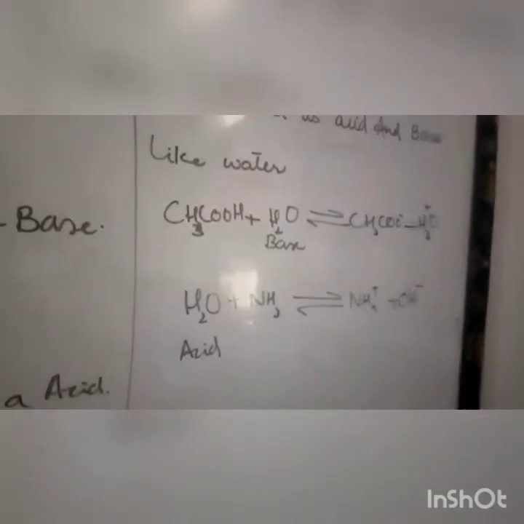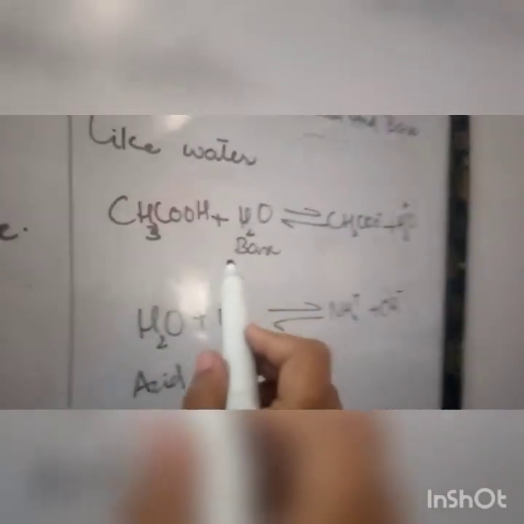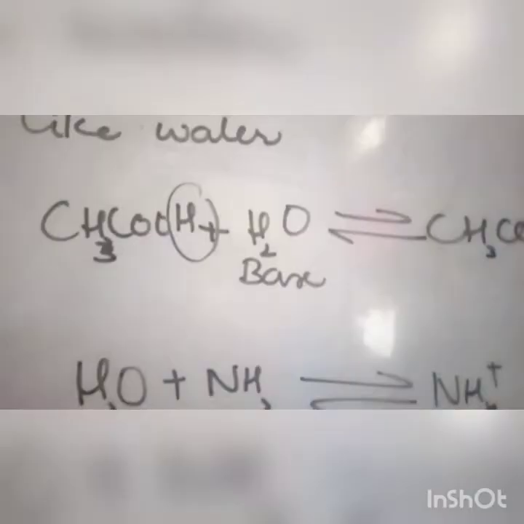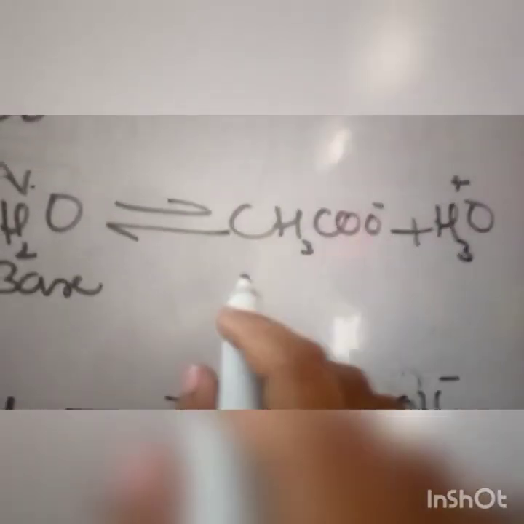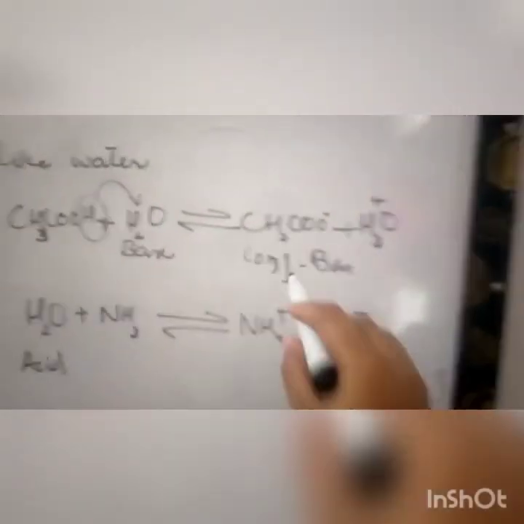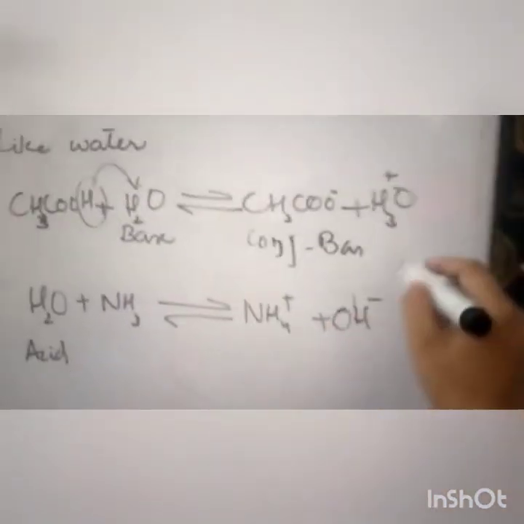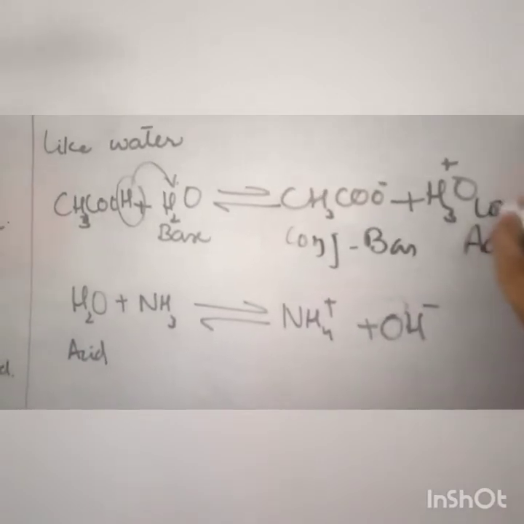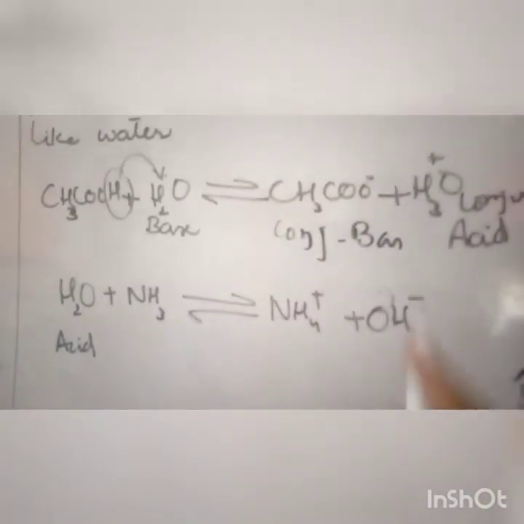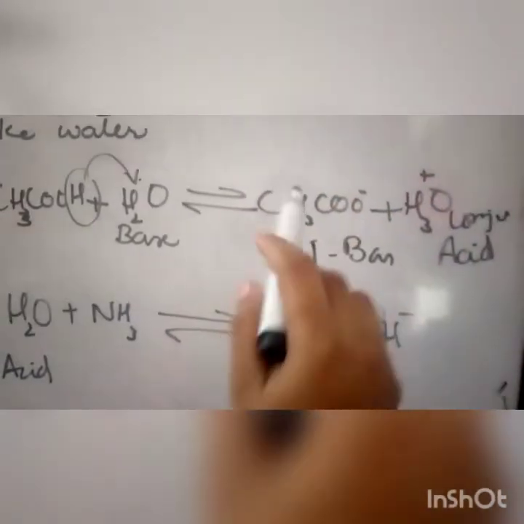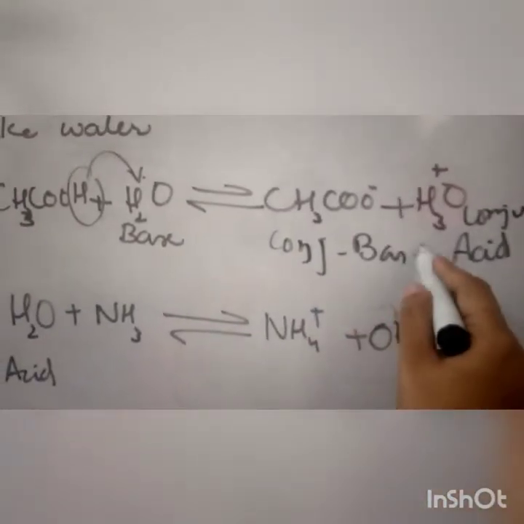You can see in this example, acetic acid and water. Water is here a base because acetic acid can donate this hydrogen to the water. While donating this, it is converted into CH3COO- and H3O+. According to conjugate acid and base, this is a conjugate base and this is a conjugate acid. Now CH3COOH acts as an acid because it can donate a proton, and CH3COO- acts as a base because it can accept a proton.